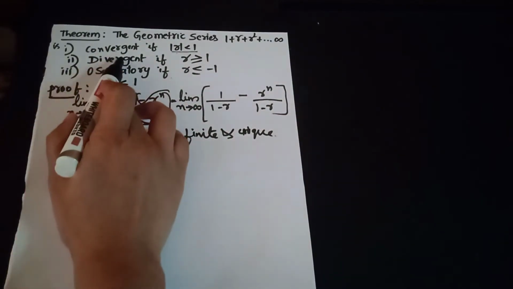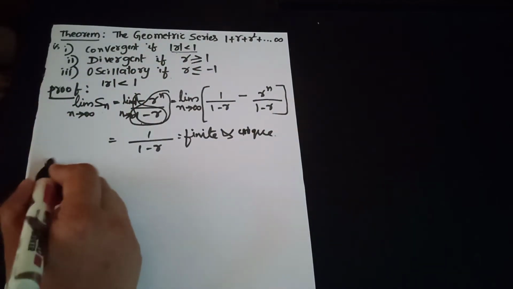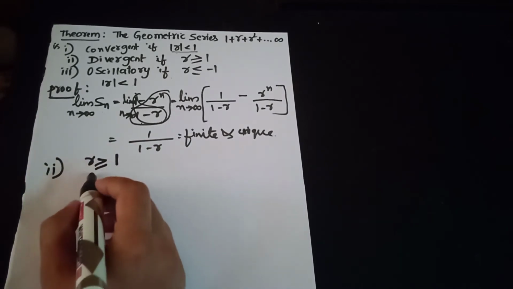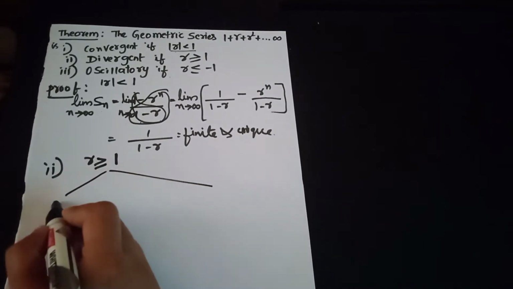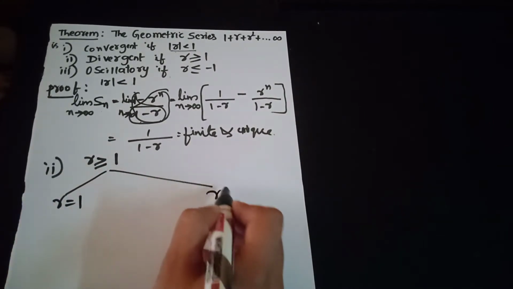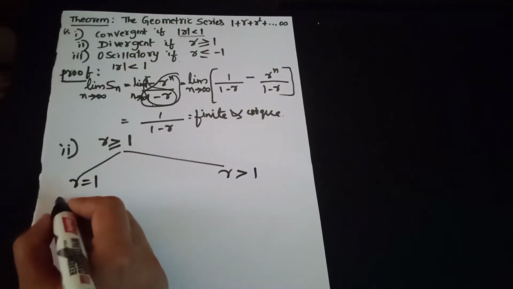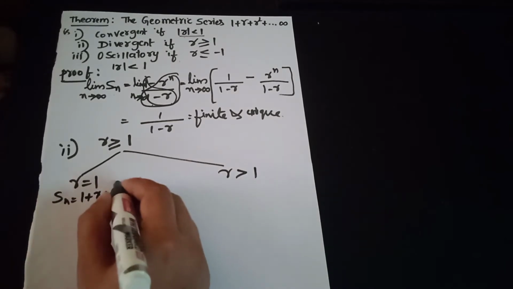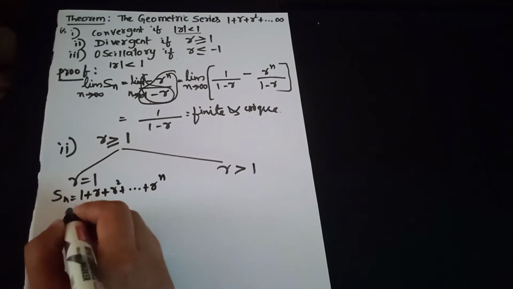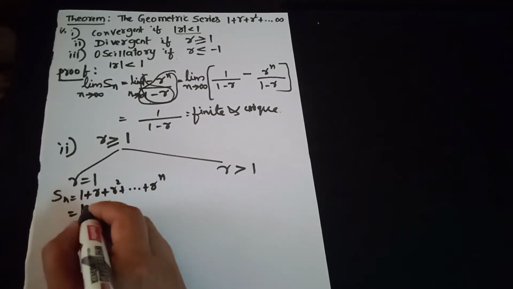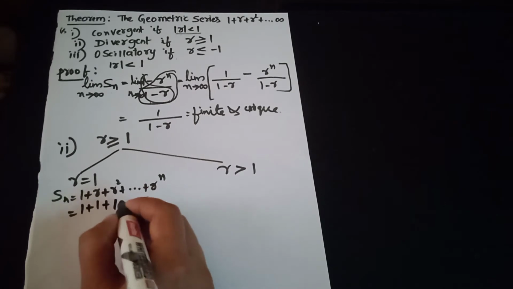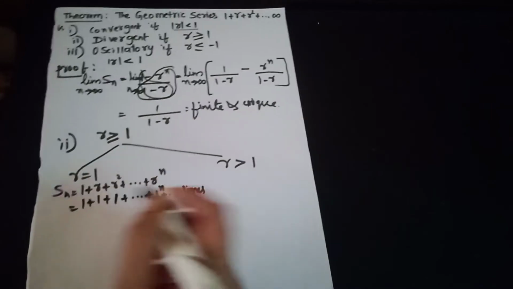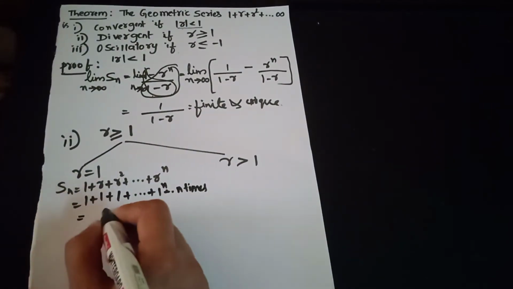Now consider the second case when r is greater than or equal to 1. When r is greater than or equal to 1, we have two cases: r equal to 1, and r greater than 1. When r is equal to 1, Sn becomes 1 plus r plus r square plus ... Substituting r equals 1, we get 1 plus 1 plus 1 square, which is 1 itself, plus ... 1 to the power of n times. 1 is present n times, therefore this is nothing but n.